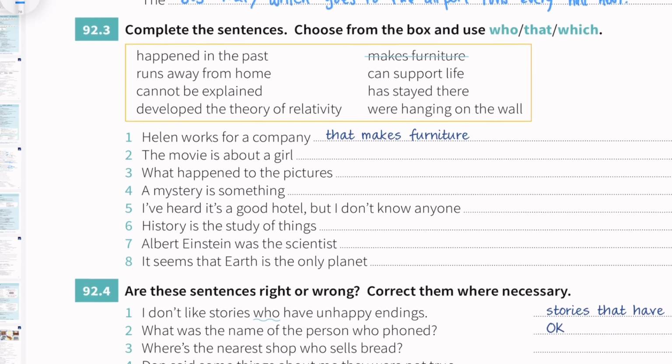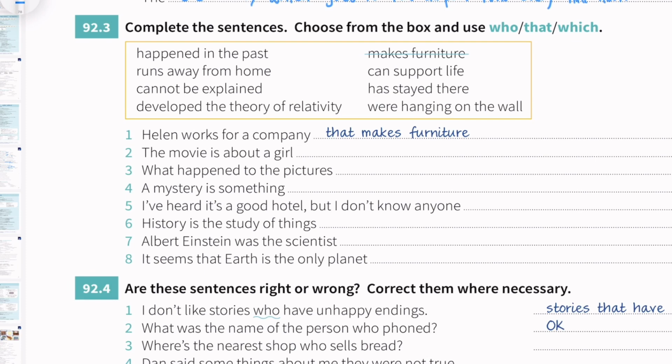Now let's do number 2 together. The movie is about a girl. So we have to find the sentence first. The movie is about a girl. A girl runs away from home. You agree, yeah? We have to use runs away from home. So the movie is about a girl who, or you can use that as well. You have 2 possibilities: who or that runs away from home. That's it for the second question.